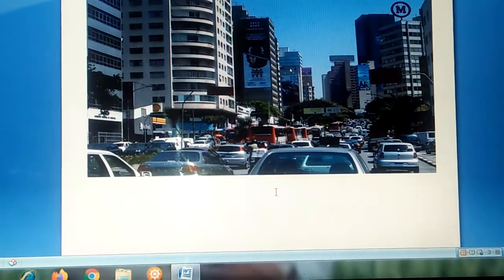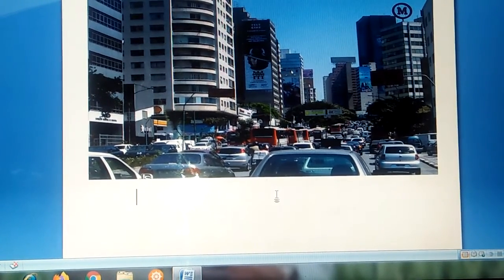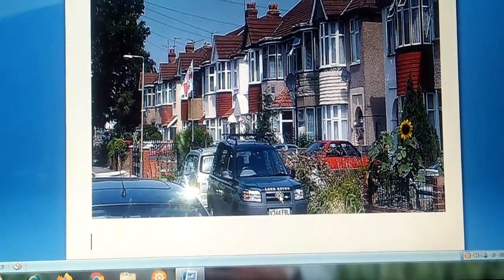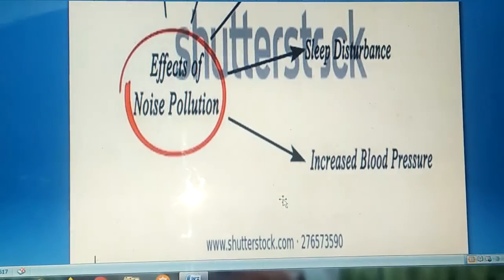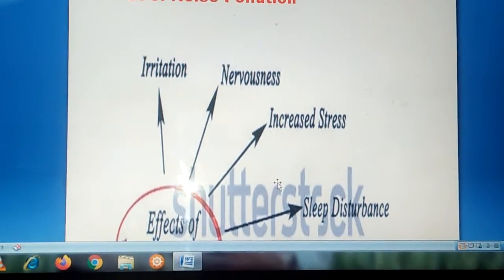See, traffic is there. See, a lot of vehicles, that is causing what? Noise pollution. And from these pictures also you can understand. Okay, these are some of the proofs for this. Now we can see what are the effects of noise pollution.